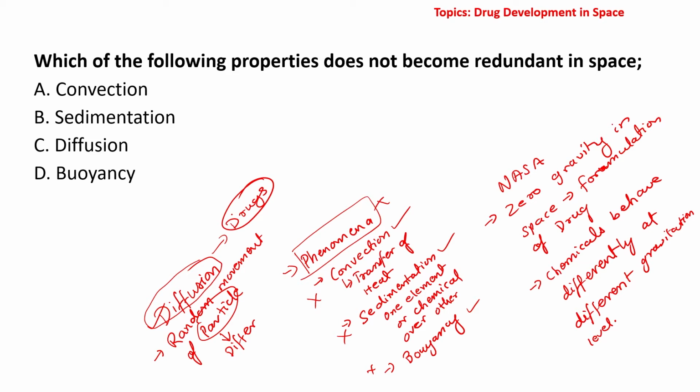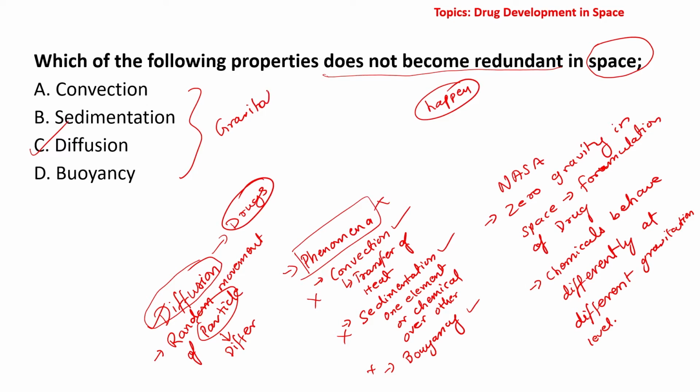Okay. So let us now look at the question: which of the following properties does not become redundant in space? That is, which of the following properties do happen even in space? That is the crux of the question. We have just seen it is diffusion. Okay. In this question, what you have to basically analyze is on which of these phenomena gravitation will not have impact.